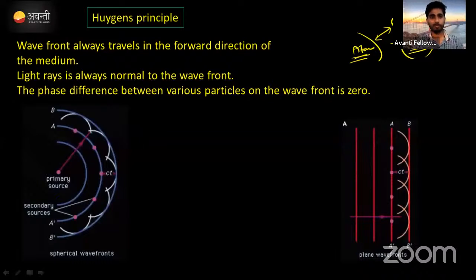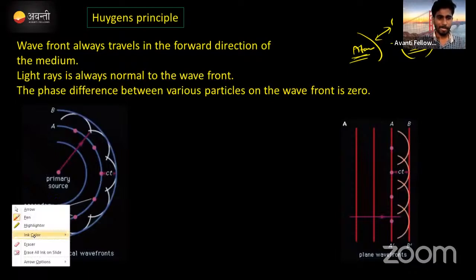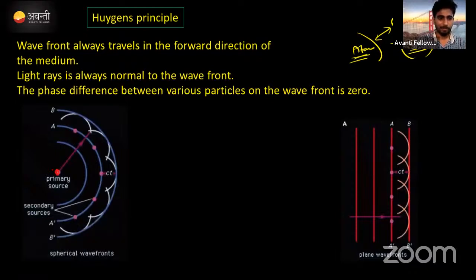What are they? Just look at it. This is a source, right? This is the source of light. A source of light will emit light radiation in all directions like this in the form of waves. I already told you. Correct?